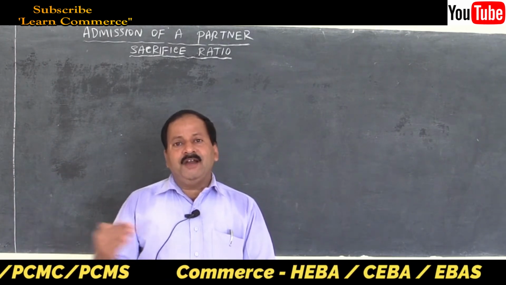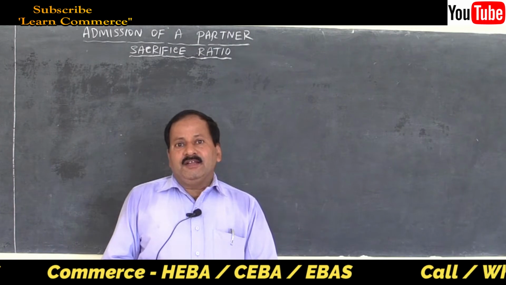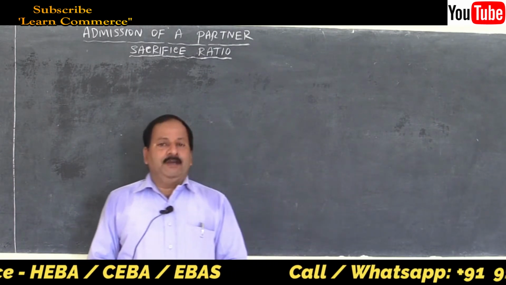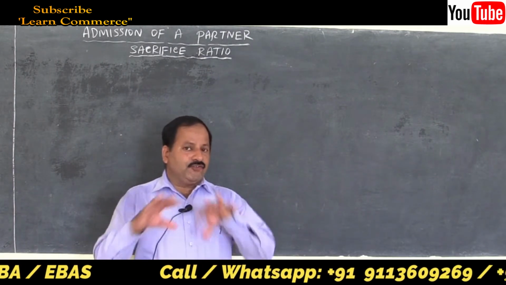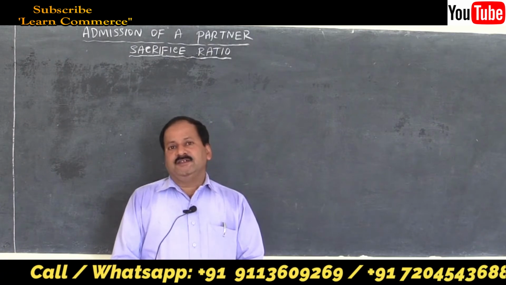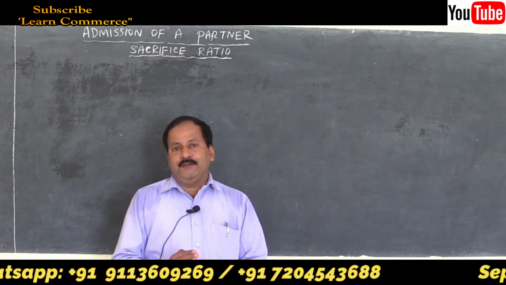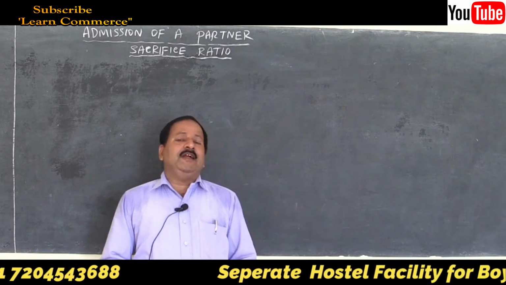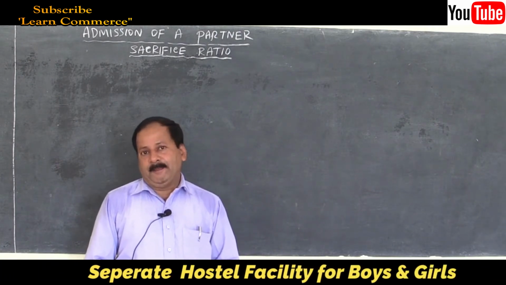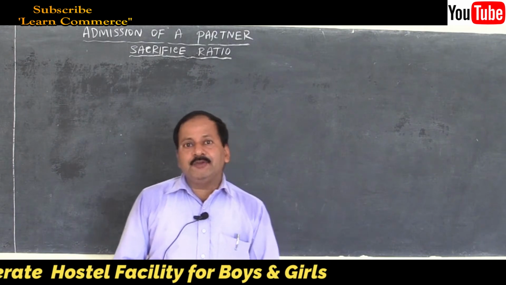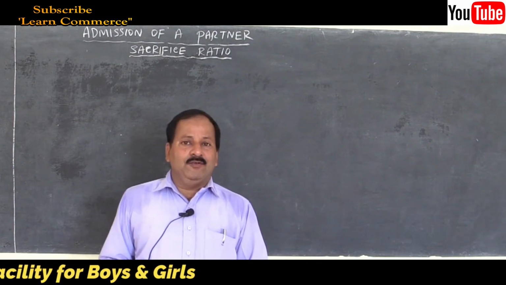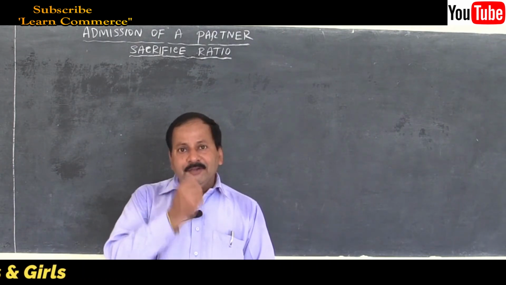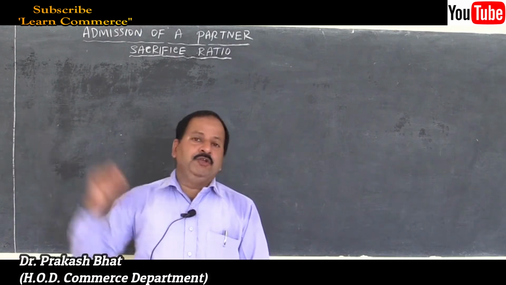When a new partner gets admitted into a firm, the constitution of the firm changes. When a new partner is admitted into a firm, the constitution or the structure or the profit sharing ratios of the partners will change, because the old partners have to sacrifice or give or surrender a part of their share towards the new partner.